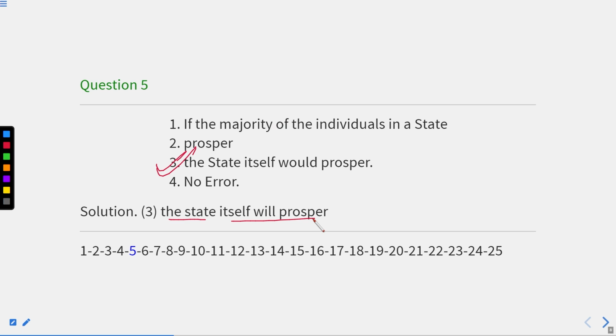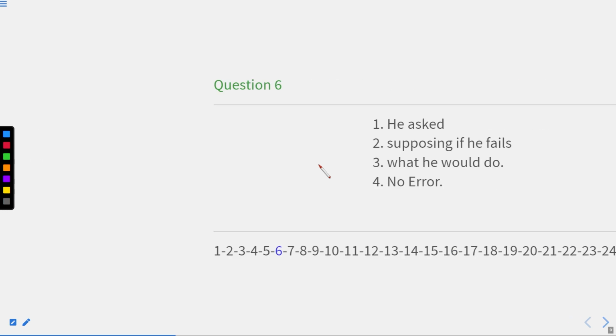So this will be the correct sentence, because if we compare this sentence with the if condition, here type 1 condition is working, so according to type 1 condition, this would should be replaced with will. So the correct sentence will be if the majority of the individuals in a state prosper, the state itself will prosper. Now let us move to the next one.